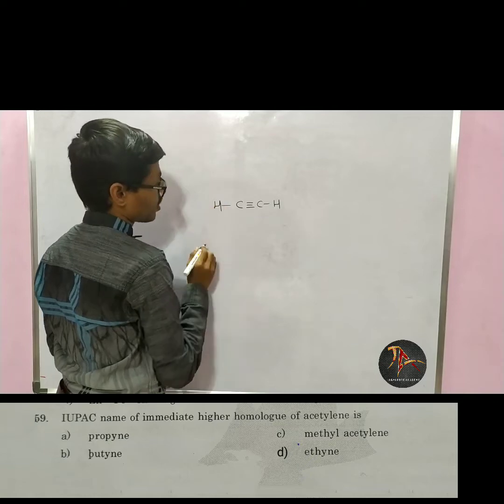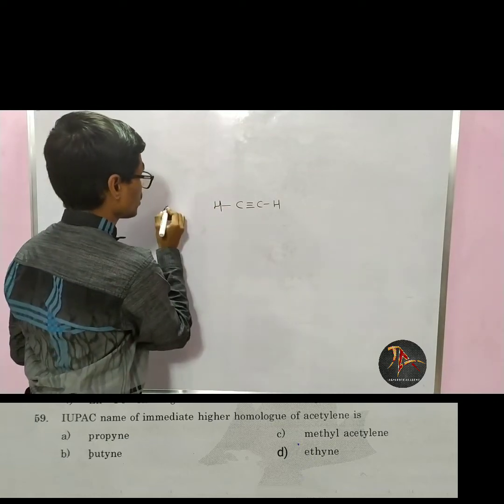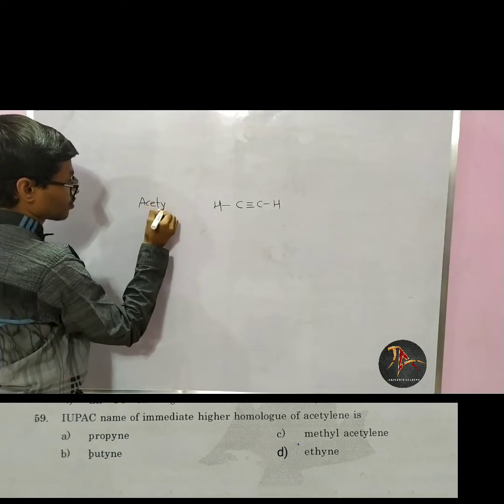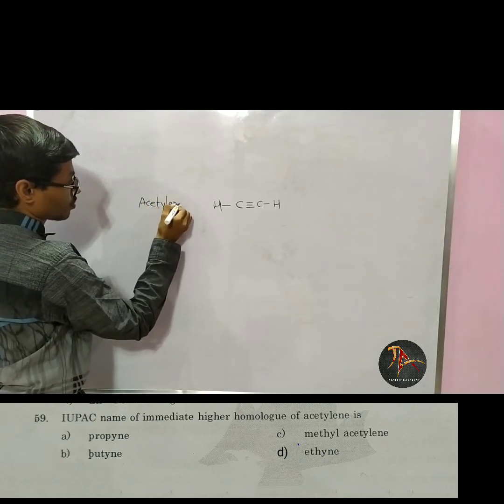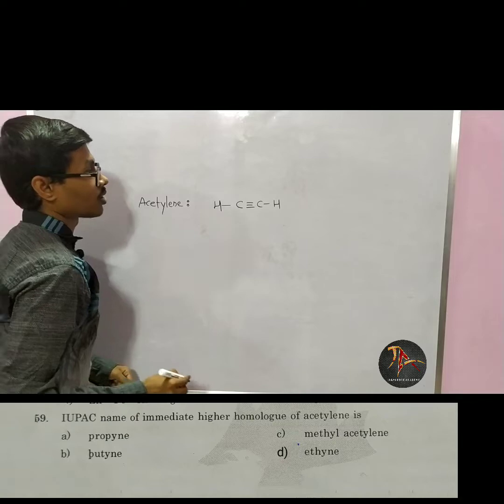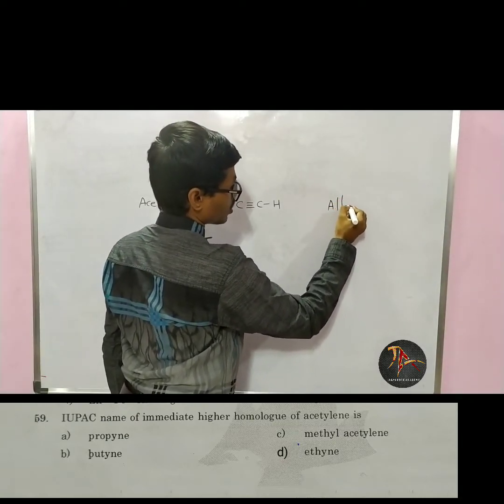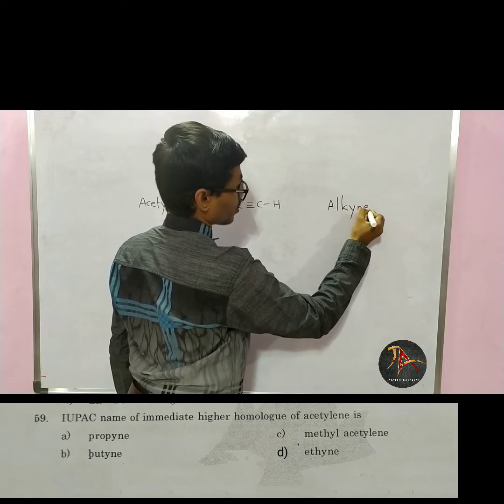This is acetylene. We have to remember the name. This belongs to the alkyne family.